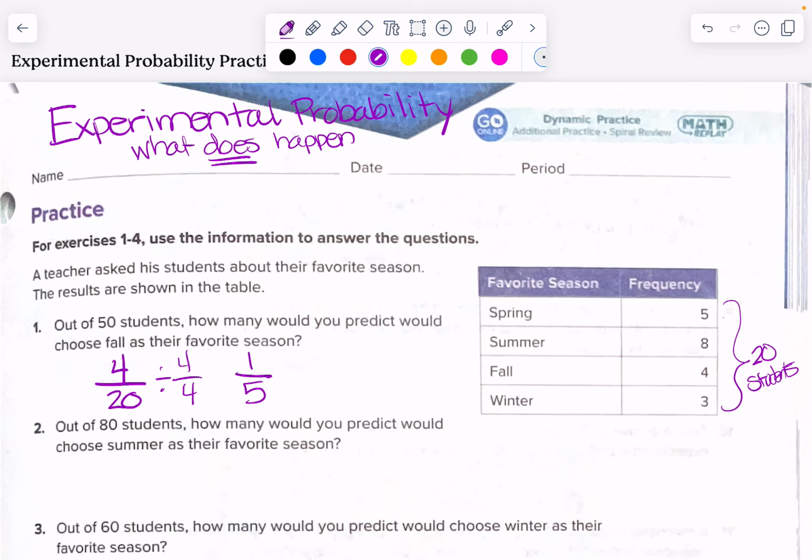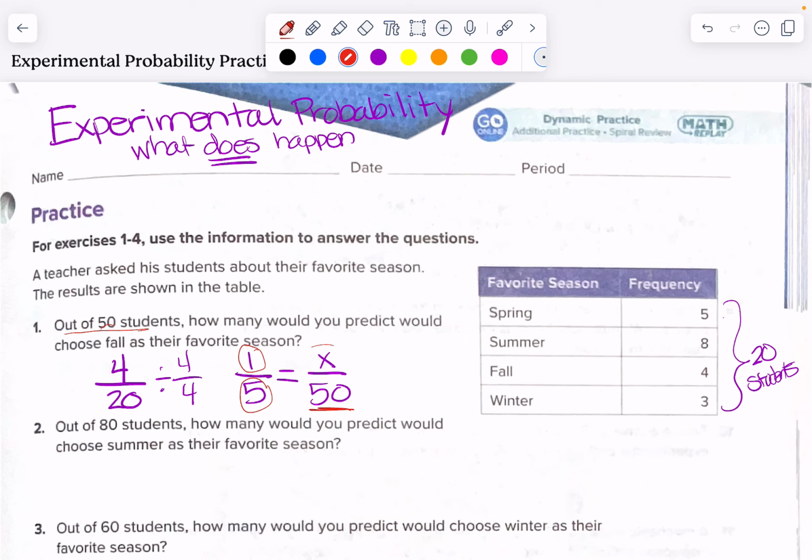So now I'm going to use that information, that experimental probability, to make a prediction of how many students out of 50 would choose fall, okay? So here the 1 is representing my students that chose fall, the 5 would be my total, and if I'm going to survey 50 students, 50 is a total number, and then I would be figuring out the number of students that are going to choose fall.